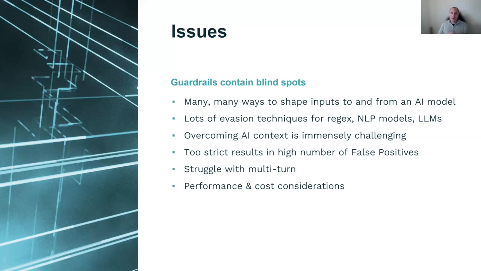So I want to spend a little time talking about the peculiarities of guardrails. And going back to the beginning, guardrails have blind spots. And this isn't controversial to say because all firewalls and all perimeter defense in some ways have weaknesses of some sort. So what are these blind spots? Well, one of the reasons why they manifest is there are many, many ways you can shape the input to and from an AI model. What this means is one of the innovations of AI is that I can use lots of natural language to make an instruction to an AI. I'm not confined to a single type of instruction in that form. What regex will allow me to do this?